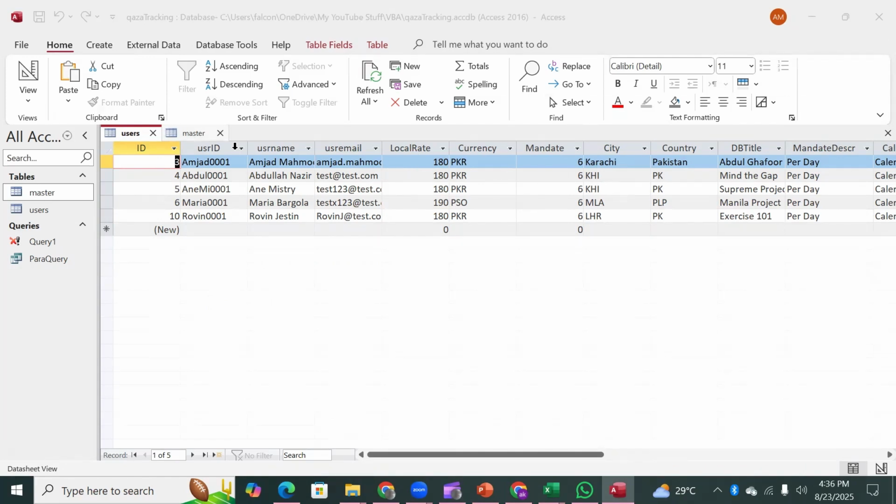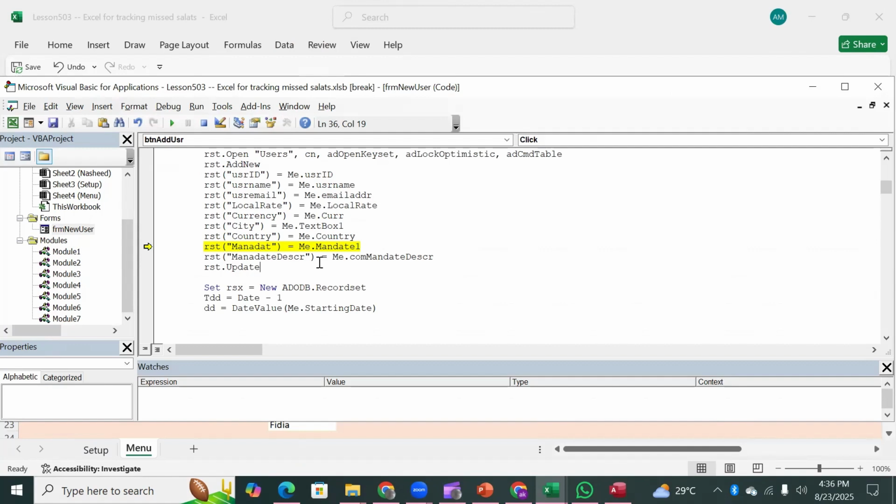And this is the users table in which we have the mandate field and the mandate description. So what the error is saying is that it cannot locate the item mandate. Let's see this. It's mandate, not man. Okay, mandate. Yeah, this is right. So you have to be watchful in terms of the spelling of the columns and fields, etc.